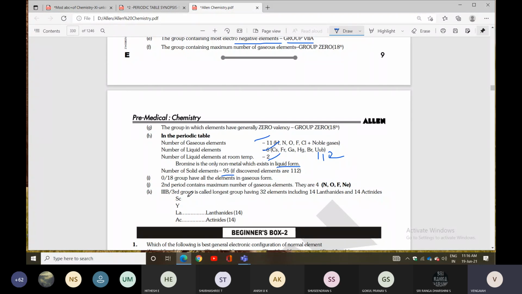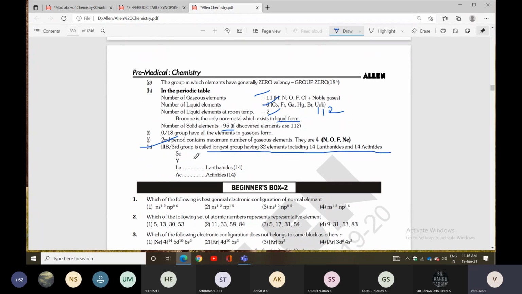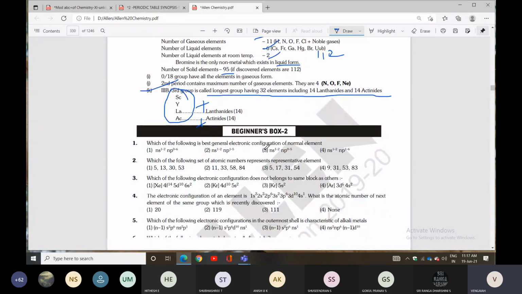Next, the third group is called the longest group, having 32 elements. The 3B group is the longest group, having 32 elements including the 14 lanthanides and 14 actinides. So already 4 elements are there, along with 14 lanthanides and 14 actinides, a total of 32 elements.